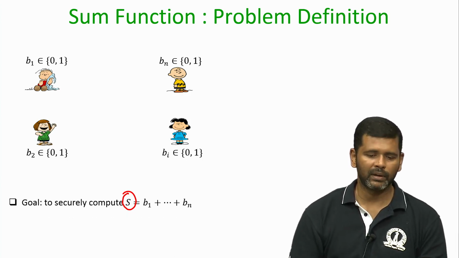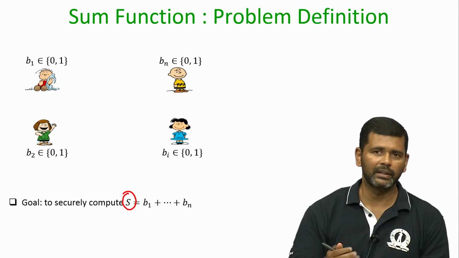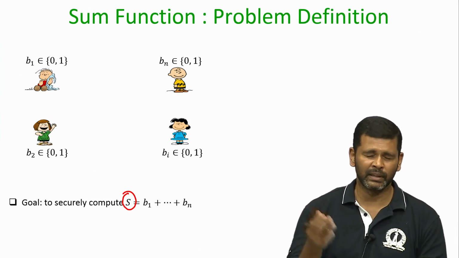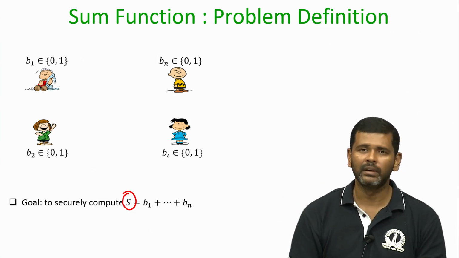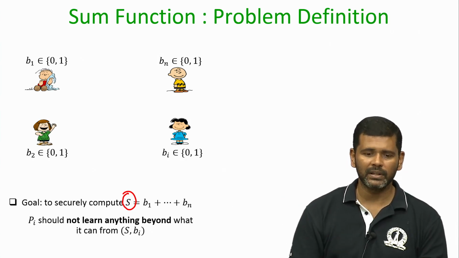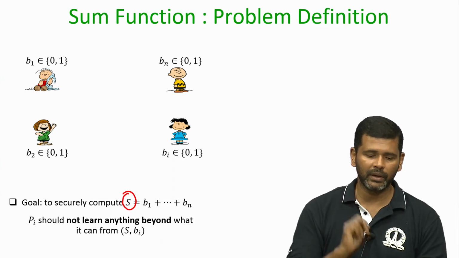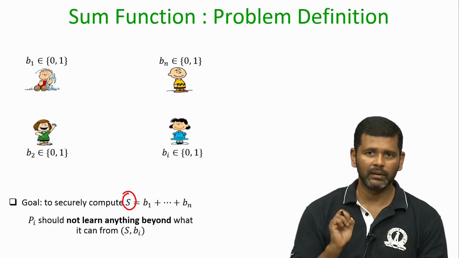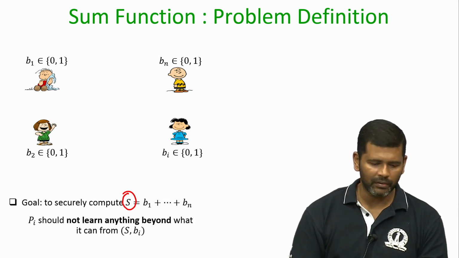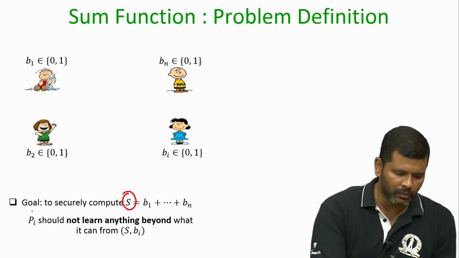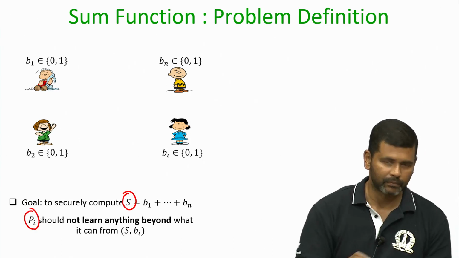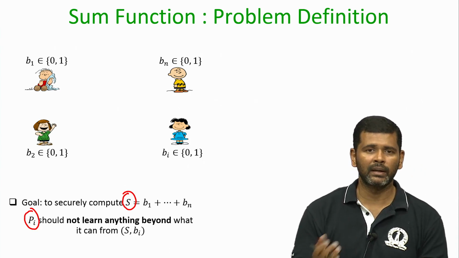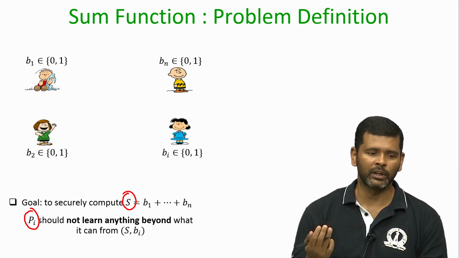If you are wondering what is the big deal, why can't every party just announce its bit and then everyone takes the sum of the announced bits? Well, to make the problem interesting, since we want to do secure computation, the requirement here is that we want to learn the sum, and in the process it should be ensured that no party Pi should learn anything beyond what it can learn from the sum and its own input.